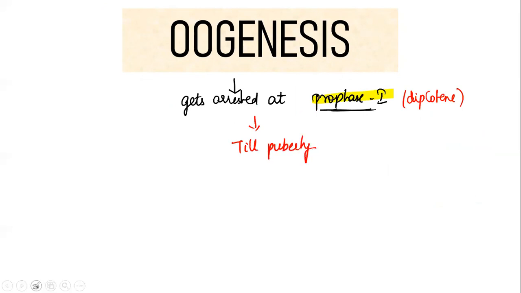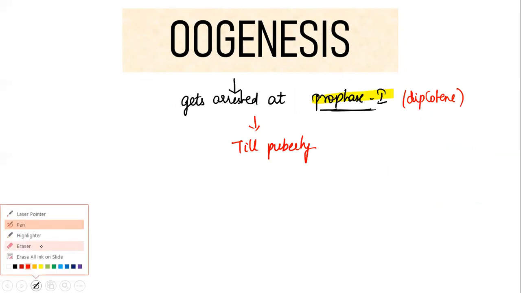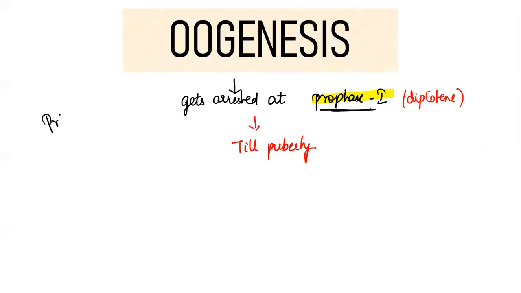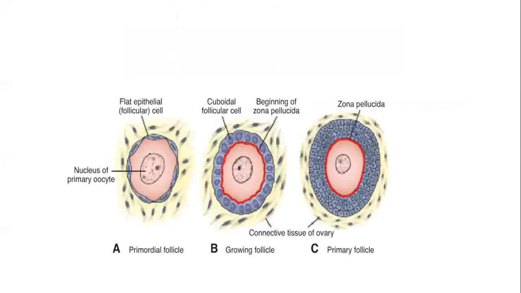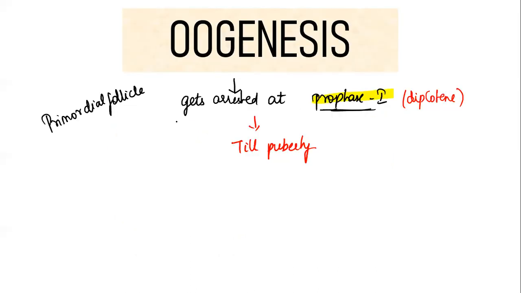This kind of structure which is present in the female baby till puberty, I refer to as the primordial follicle. Yes, it is the primordial follicle. Now, if you appreciate this picture, can you make out? This is the developing oocyte, and surrounding it I have a layer of epithelial cells. They are flattened epithelial cells, very important. They are called follicular cells. So an oocyte with a layer of flattened epithelial cells is called a primordial follicle.